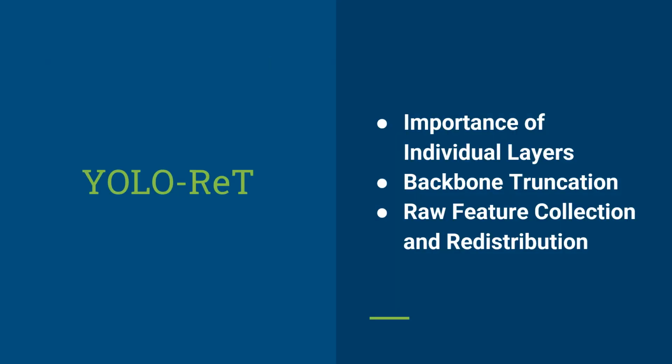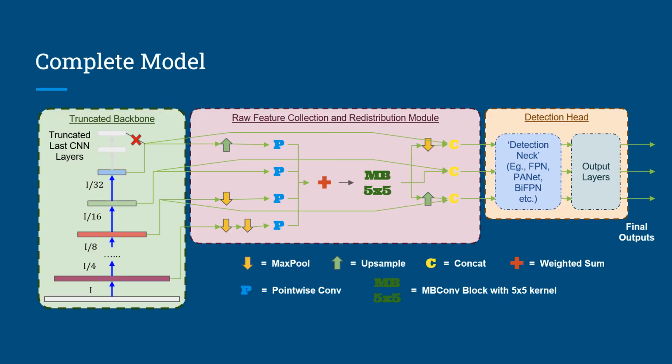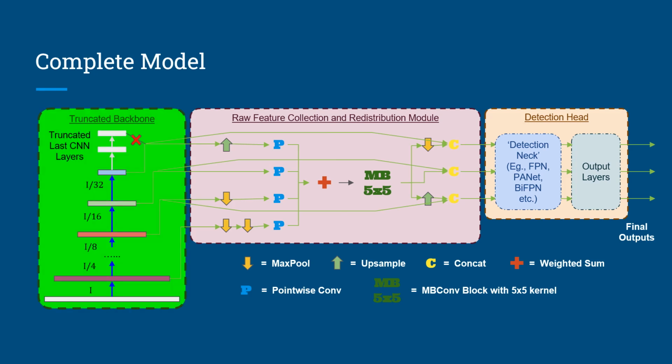I'll now introduce our proposed family of YOLO-RET models. Our model includes two major components: a truncated feature extraction backbone and a raw feature collection and redistribution module. We'll start with the truncated backbone.